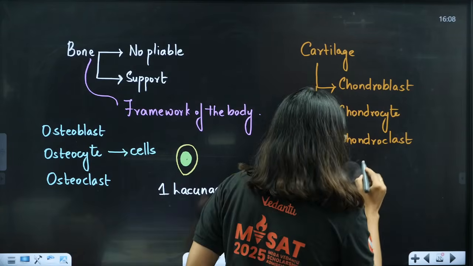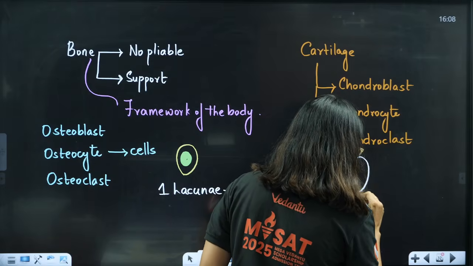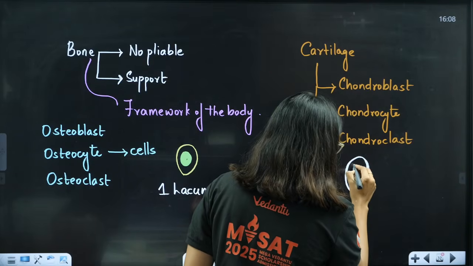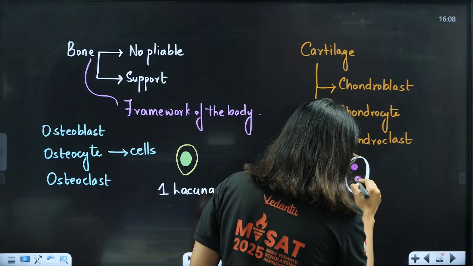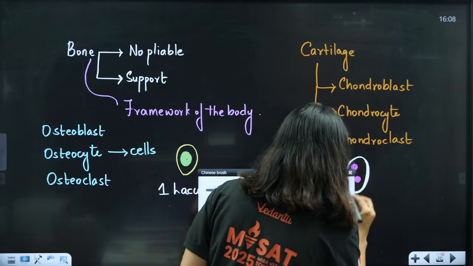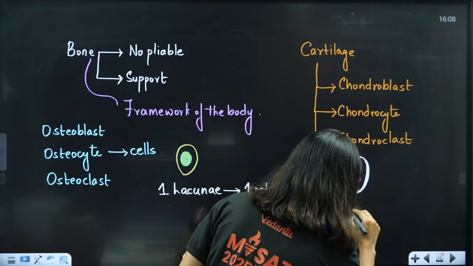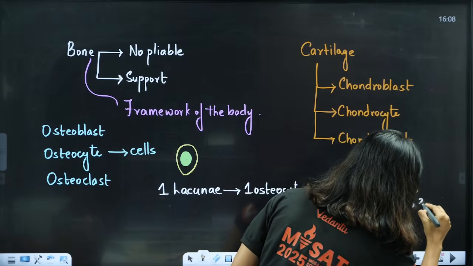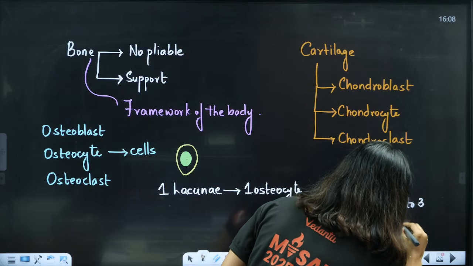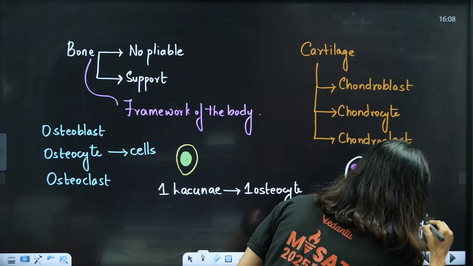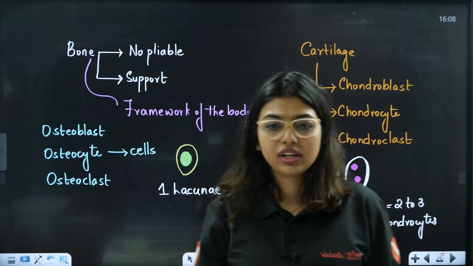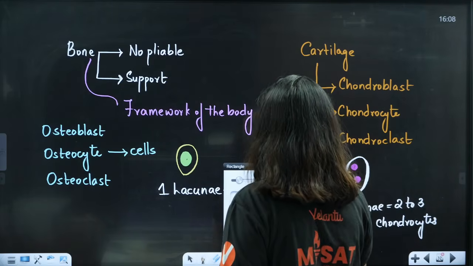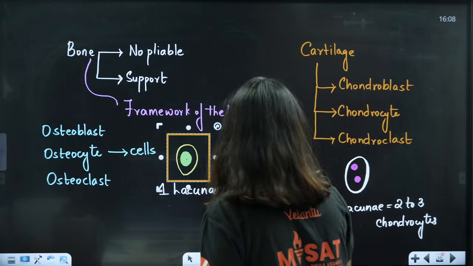In one lacunae, there can be 2 to 3 chondrocytes. So remember this. This is the only important thing from the entire paragraph. One lacunae will have 2 to 3 chondrocytes. Done? Clear? Understood? Easy to understand? So this is the whole thing that you have to remember.